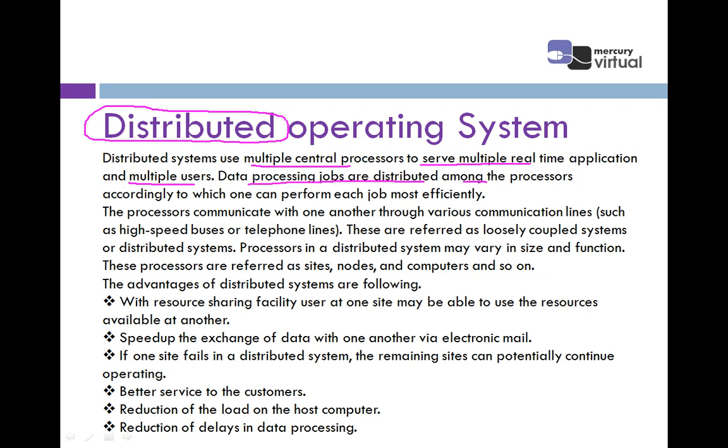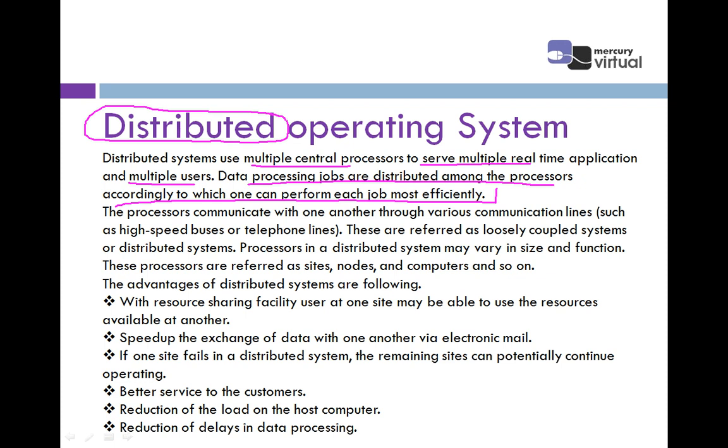Data processing jobs are distributed among the processors according to which one can perform each job more efficiently. It means these jobs are distributed in such a manner that these tasks are performed efficiently and effectively. So a distributed operating system is simply one where the task or process is distributed among different parts.